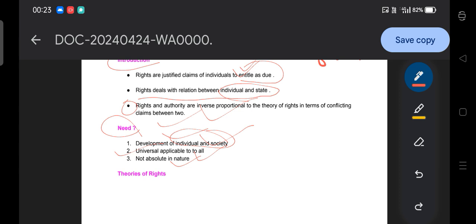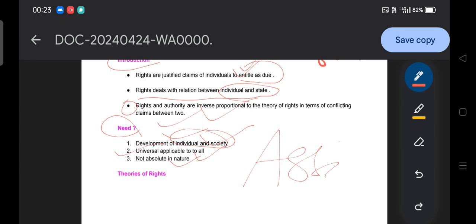What does it mean? For example, you are an assistant professor and you are getting a salary. When there is a requirement or any kind of uncertainty, the government can cut your salary for the sake of national interest, or in an emergency or uncertainty in the society.